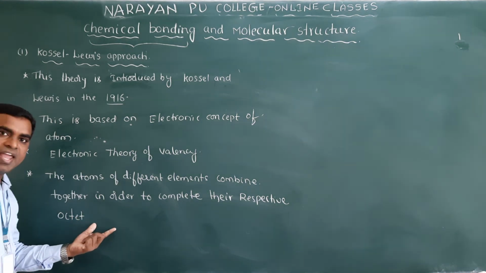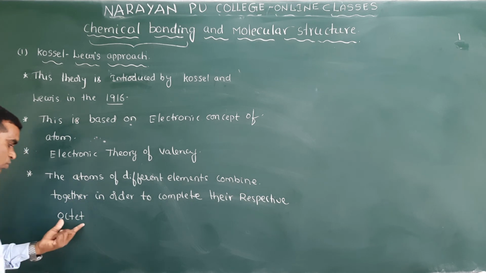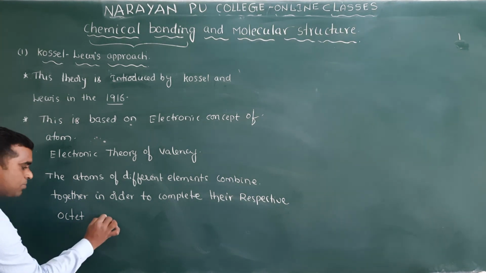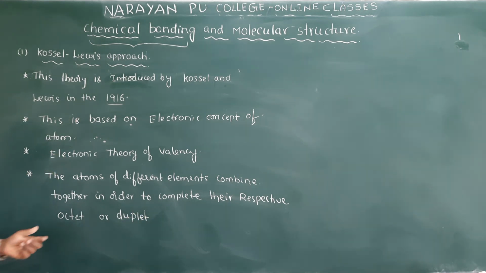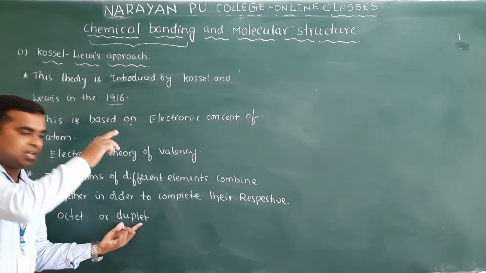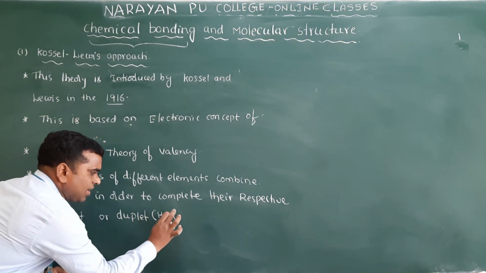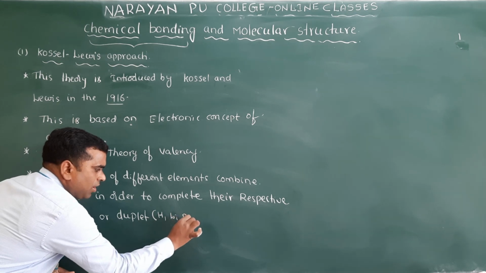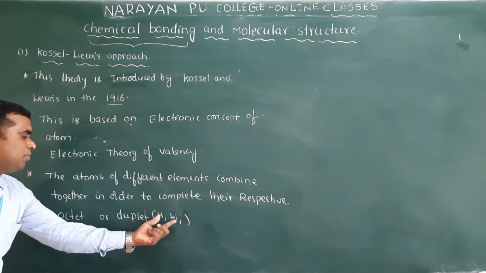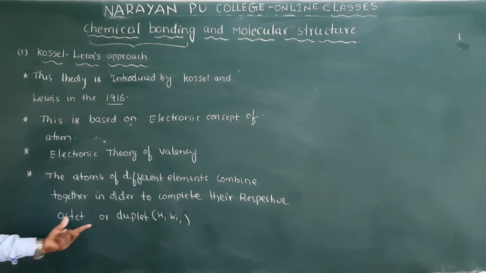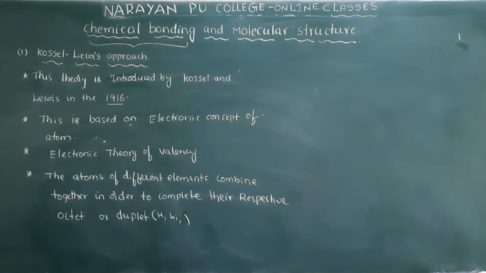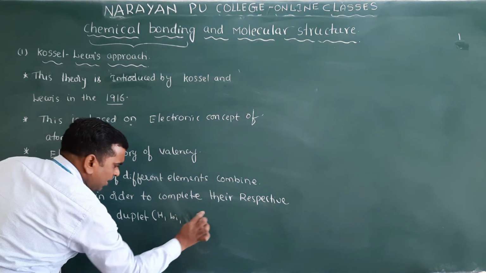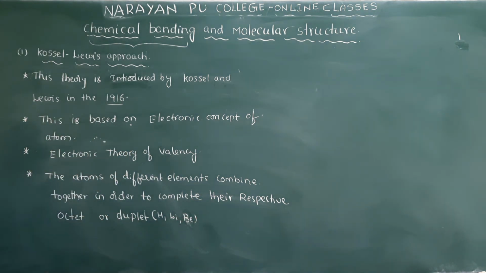Octet means 8 electrons, 8 valence electrons. That we call octet. Or sometimes duplet. Duplet means 2 electrons, like helium. In some cases only, that is hydrogen, lithium and beryllium. Only for these elements we will see the duplet. But mainly it is octet. Okay? Duplet is for only certain molecules, those being helium, lithium and beryllium. For those only we will apply the duplet, and in all remaining cases it is octet.